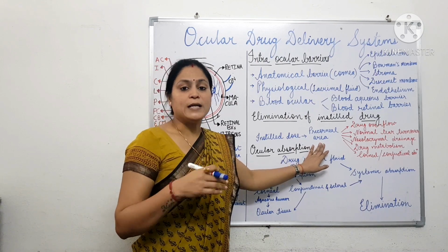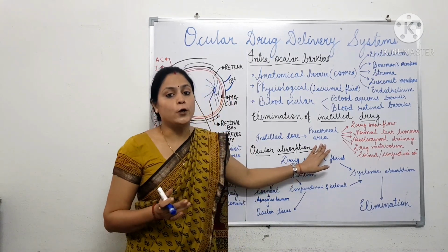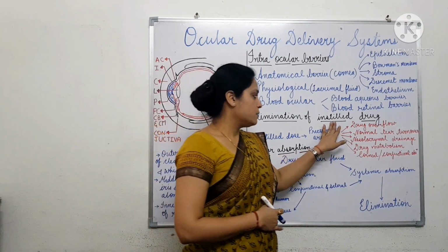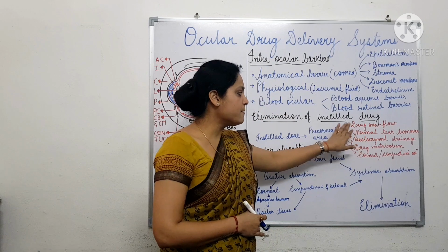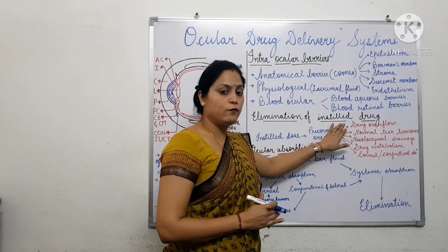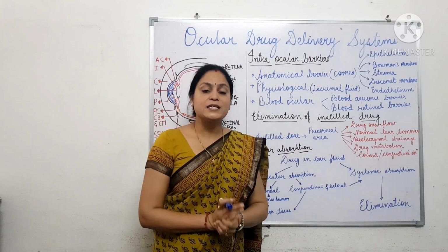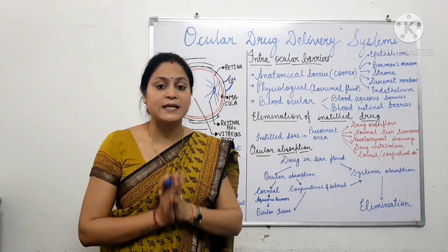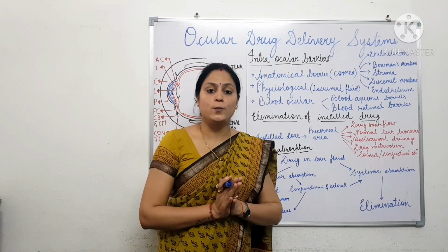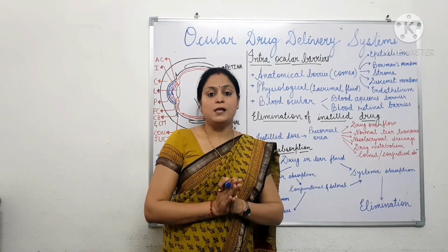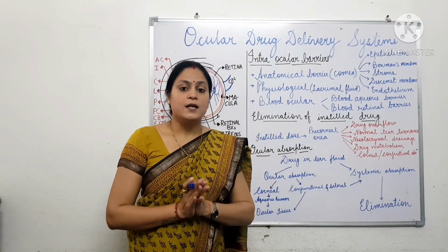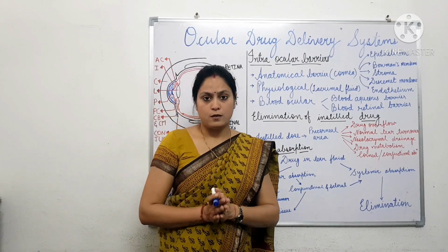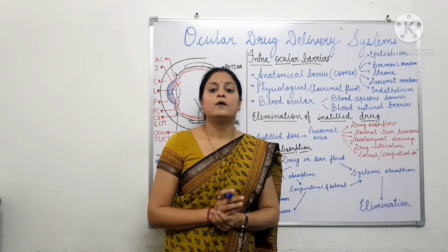Most of the drug, about 95% of the drug, is eliminated from the precorneal area. The reasons may be drug overflow, because a normal blinking eye has capacity to accommodate only 7 ml of fluid, and in a non-blinking state, the eye can accommodate about 30 ml of fluid.